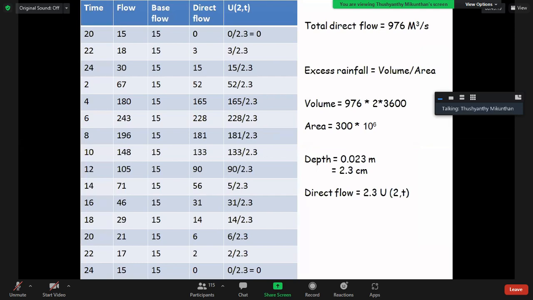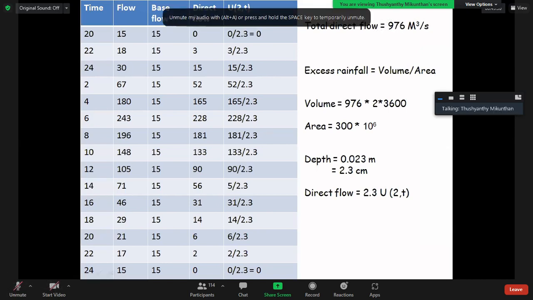Did everyone get the total direct flow as 976 meter cube per second? Yes, ma'am.